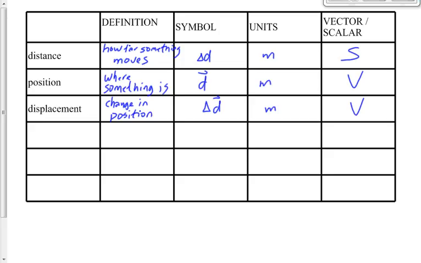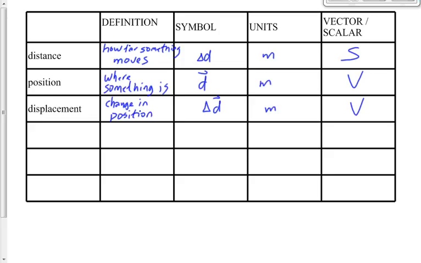Didn't matter what direction I went, right? I went 4 north, 1 south. Doesn't matter what direction. Distance is a scalar. What was my displacement? Remember, I was at 2, then 6, then 5. My displacement is 3 meters to the north, right?